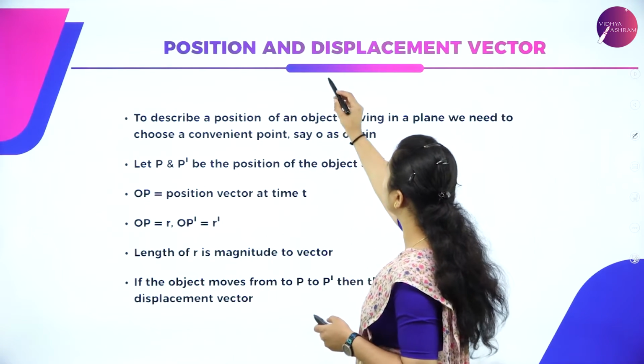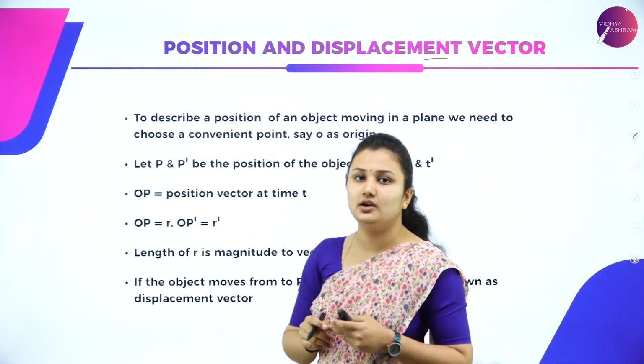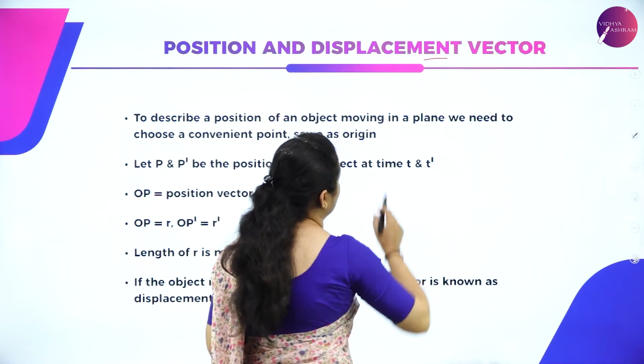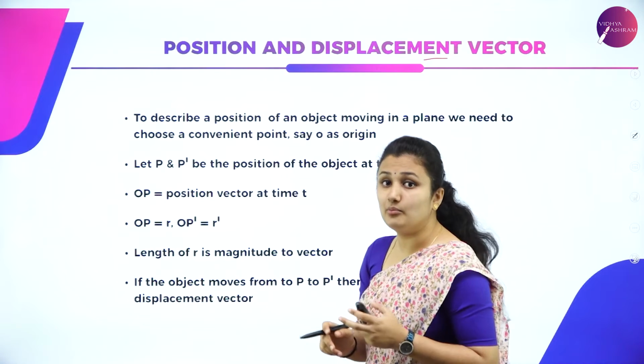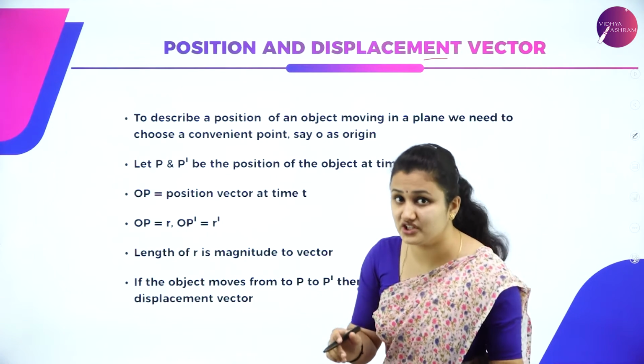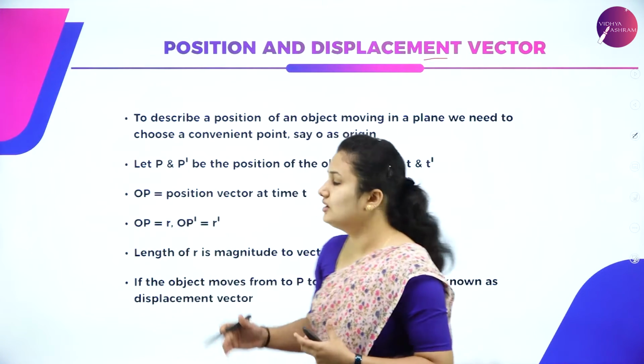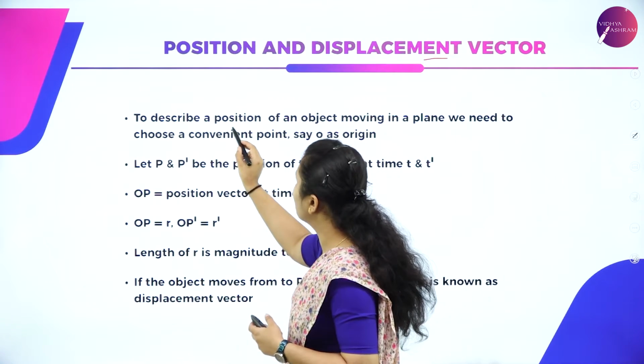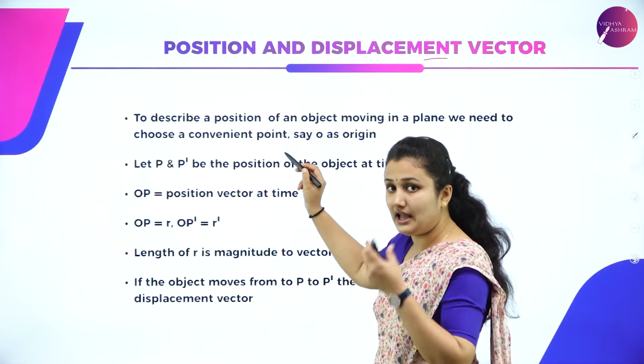Next, we have position and displacement vector. What do you mean by position and displacement vector? It is very important to understand what position is and what displacement is.